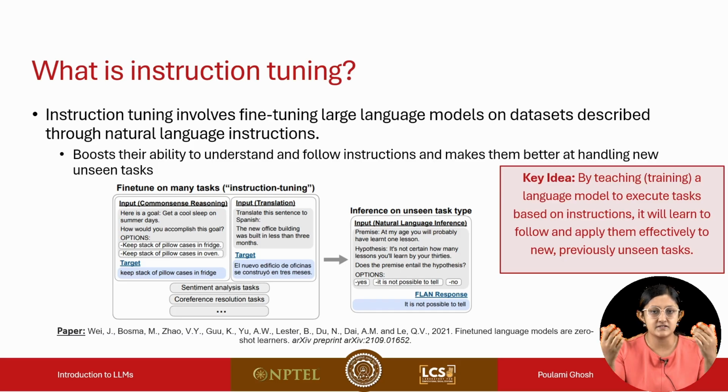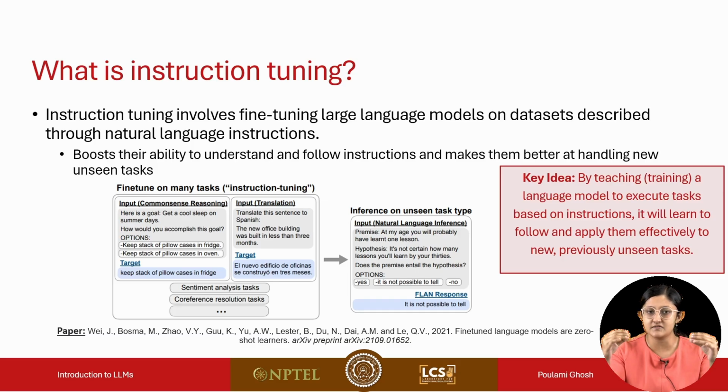So during inference time, we see how it is performing on a new unseen task, which is in this case natural language inference. So we have the premise which says that at my age, you will probably have learned one lesson. And the hypothesis is it's not certain how many lessons you'll learn by your 30s. This is originally the input, the premise and the hypothesis.